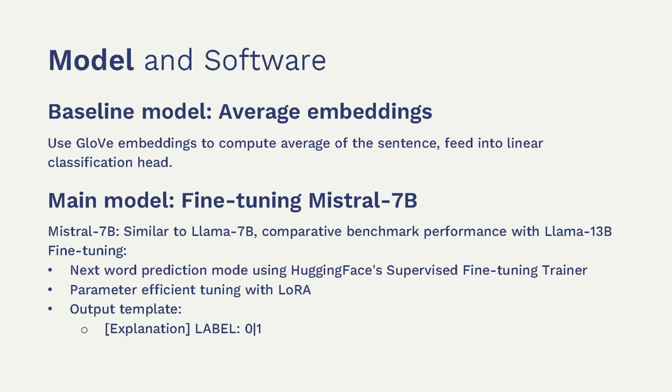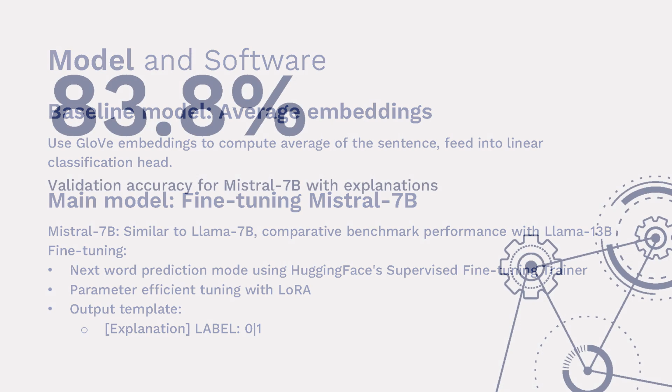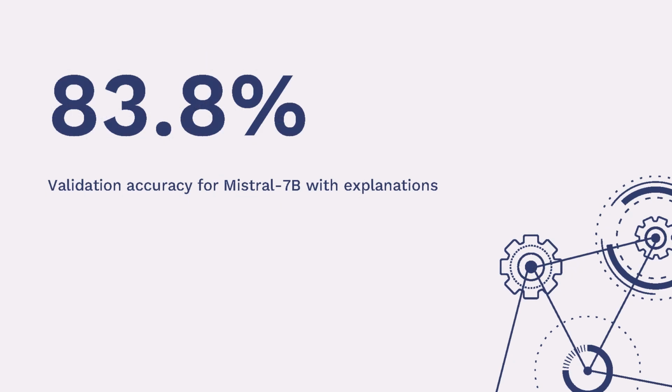To use Mistral 7B, we used it as a text generator in a Q&A kind of style. Specifically, we fine-tuned the non-instruction-tuned model, so it was the original pre-trained version of Mistral 7B. In order to do that, we quantized the model and also trained it using LoRA to reduce the number of trainable parameters and therefore be able to train it locally. With that, we are able to achieve a validation accuracy of about 83.8%, and this is based on the labels that the model outputs in text form.